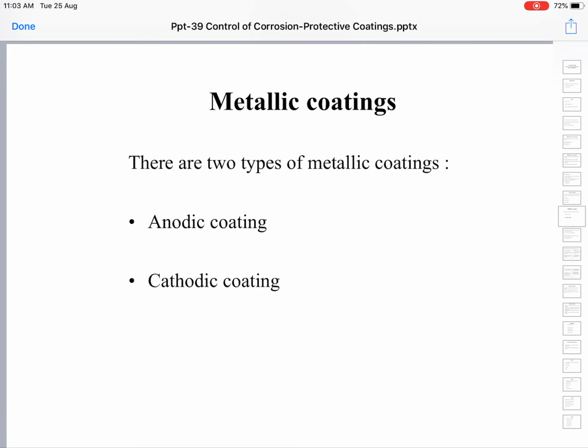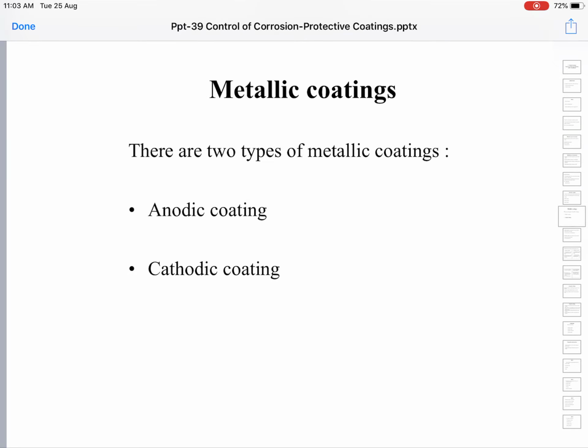In metallic coating, the metal object which is to be protected is coated with another metal. The metal object which is to be coated is called the base metal, and the metal with which we are coating the base metal is called the noble metal.